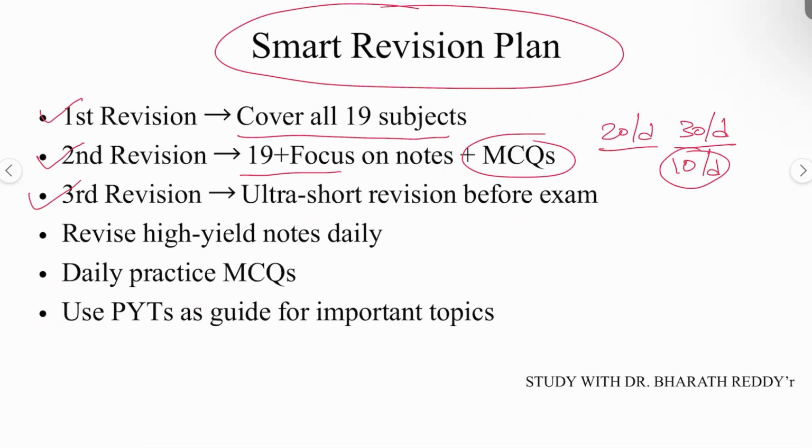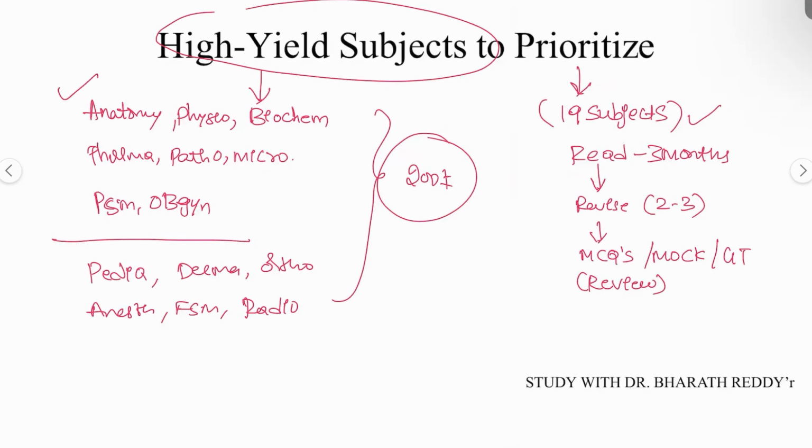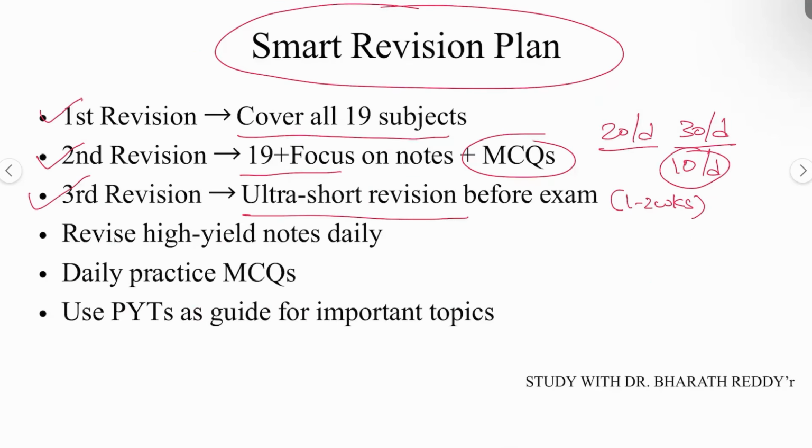And next, the third revision is going to be the ultra short revision before the examination. Before the examination, 1 to 2 weeks, this ultra revision should be done. What can you follow for the ultra revision? You can follow the scoring subjects. You can follow these short subjects. Ultra revision is very important. So at least 3 revisions after completing the reading. First revision, 19 subjects. Second revision, focus on the notes and all 19 subjects, and especially MCQs. Third revision, ultra short notes. And all this should be done with high-yield notes only.